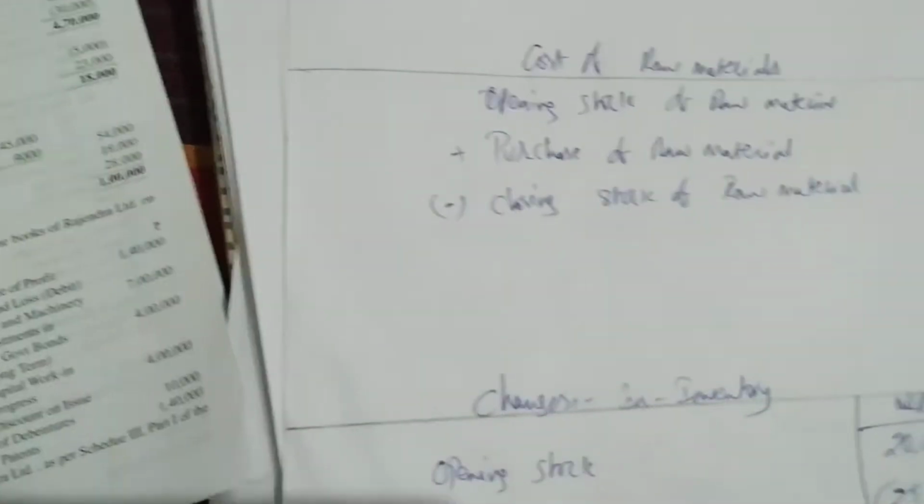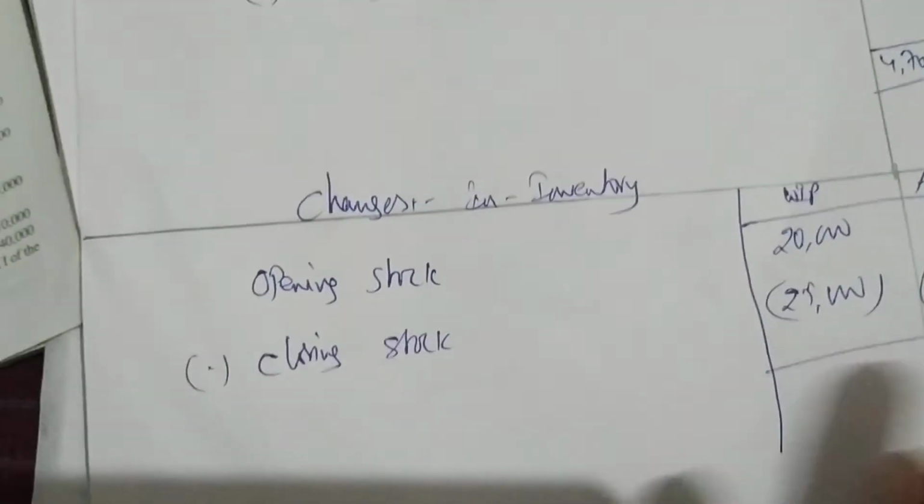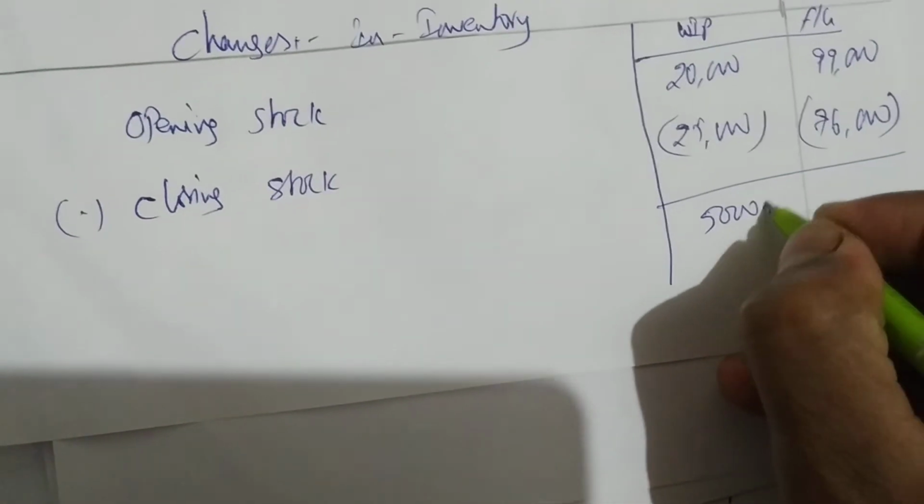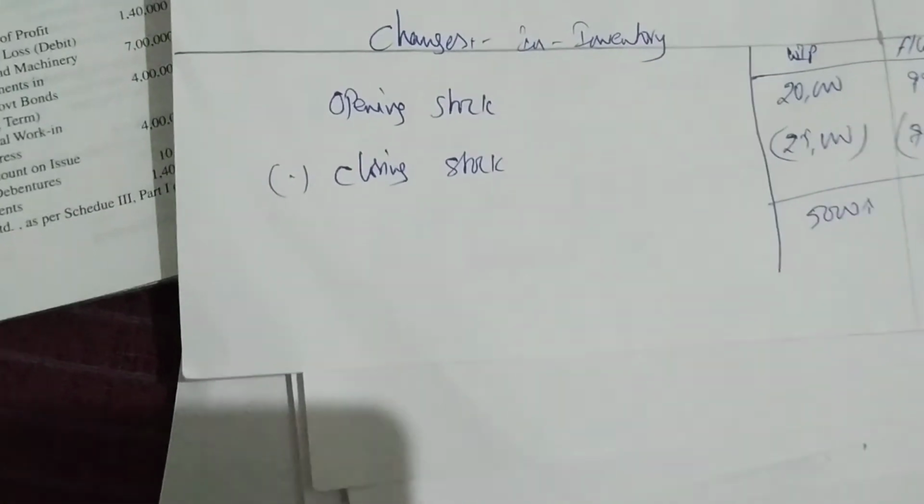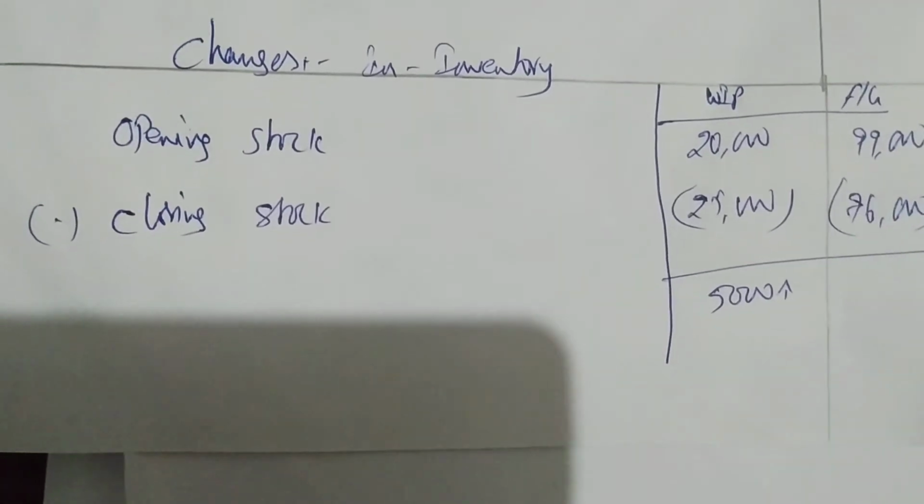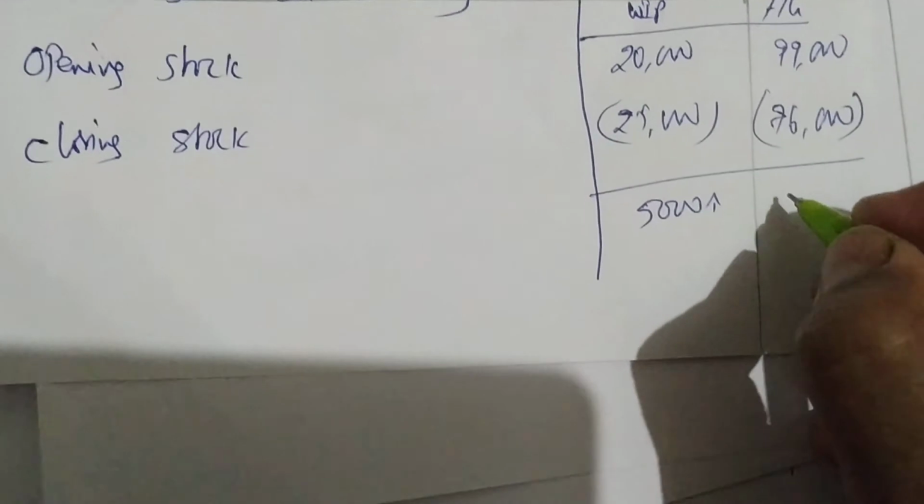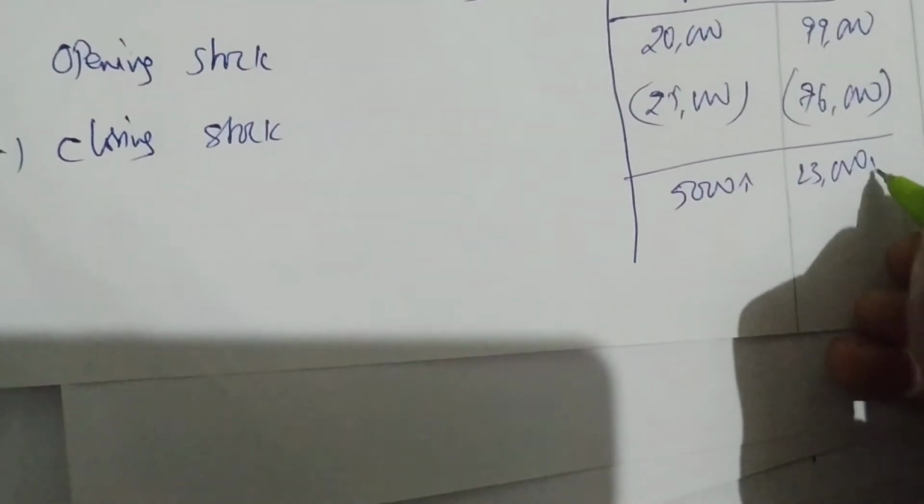Next is changes in inventory. You have to be careful now. See, 20 becomes 25. 5, this is increasing now. What is increasing? Closing stock, WIP is increasing. From 99,000 it has become 76,000. It is becoming 23,000. It is decreasing.